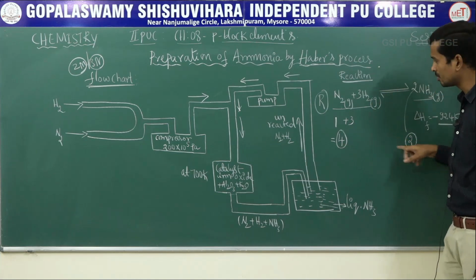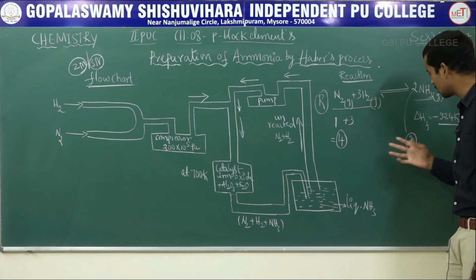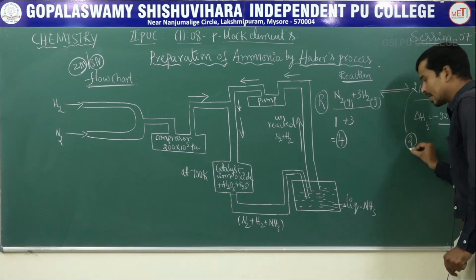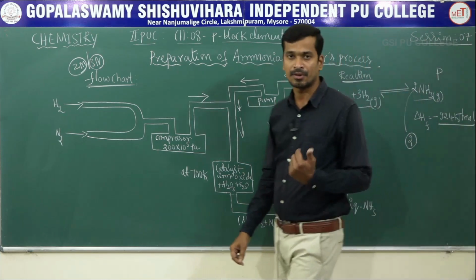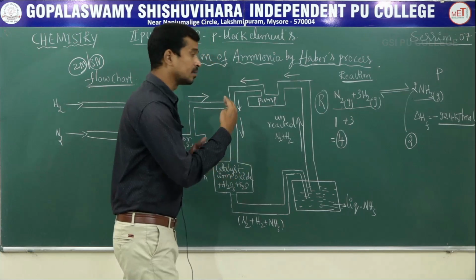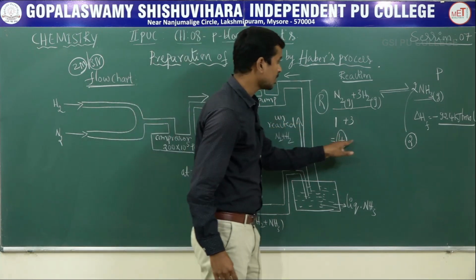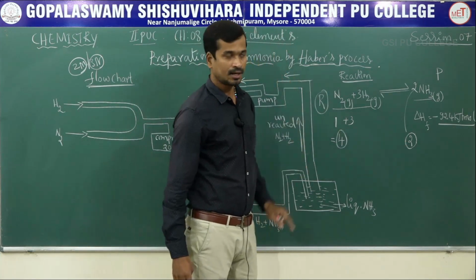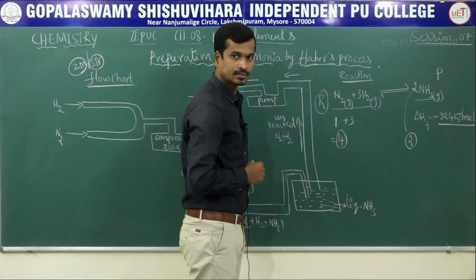Correct? Clear? The number of moles of the reactant is how much? 4. The number of moles of the product is 2. The formation of ammonia is accompanied by a decrease in the number of moles. That is your reaction concept.